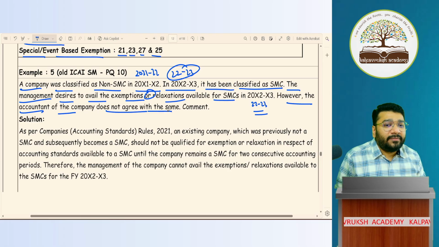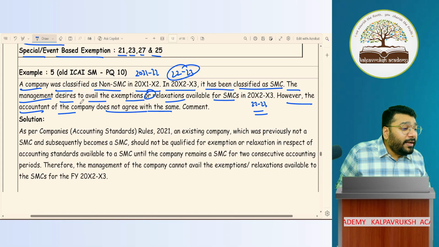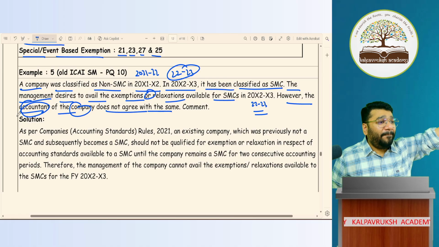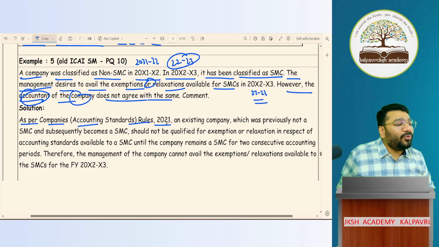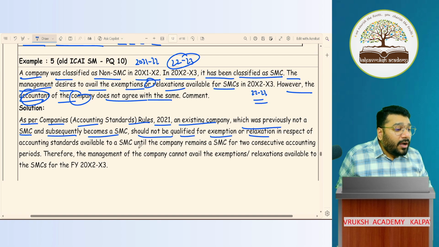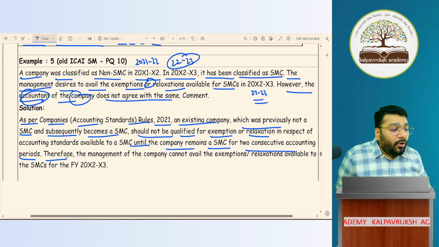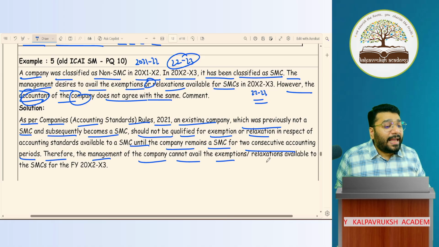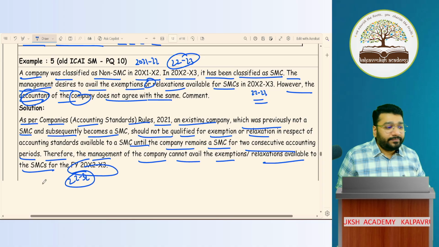Accountant is correct or company is correct? Company wants exemption, but the accountant says no exemption. Who is this accountant? Chartered accountant. Now, as per Companies (Accounting Standards) Rules 2021, an existing company which was previously non-SMC and subsequently becomes an SMC should not be qualified for exemption or relaxation until it remains SMC for 2 consecutive accounting periods. Therefore, the management of the company cannot avail exemption or relaxation available to them for the financial year 2022-23. No exemption.